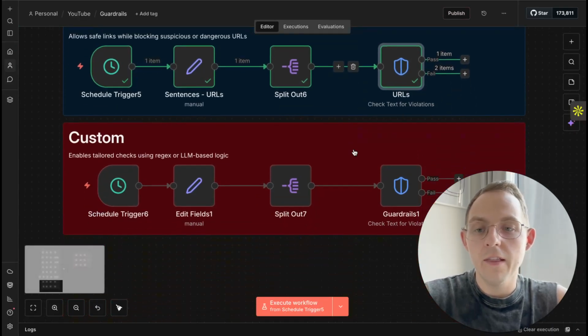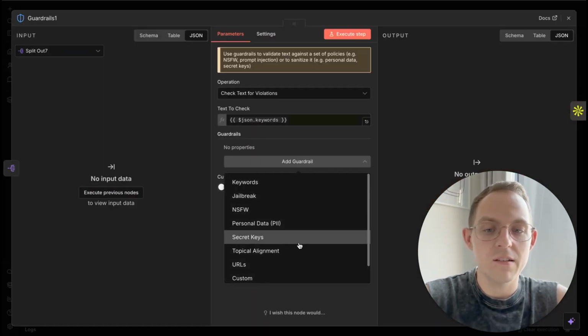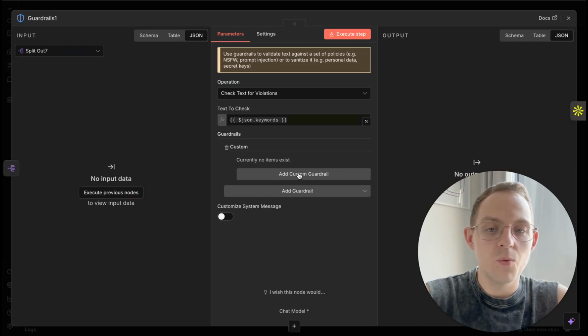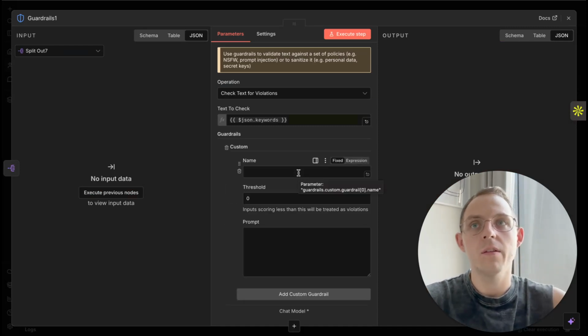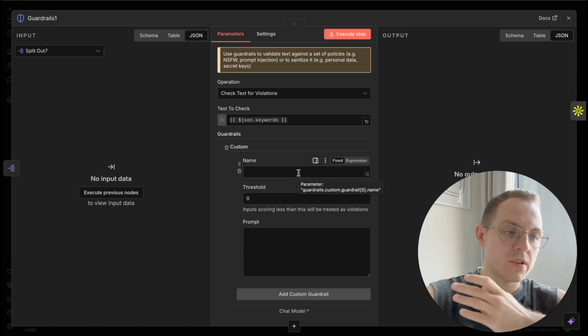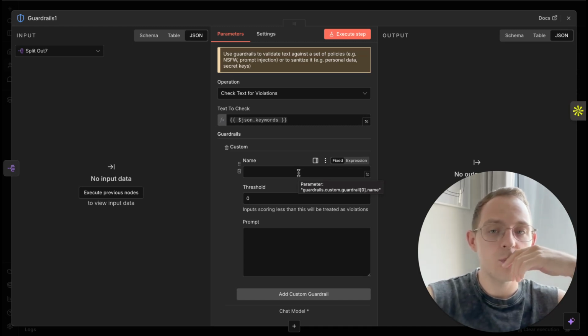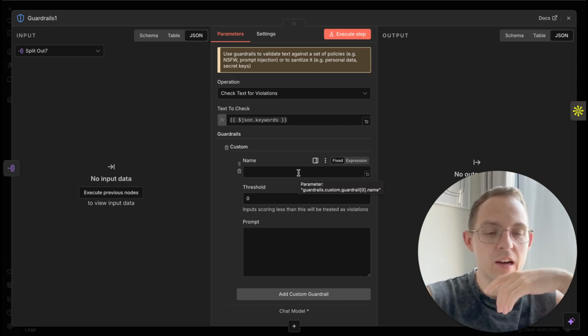So yeah, and the last one is the custom one. I don't have any example, but the custom one is basically what you can adjust based on your specific idea of what you want to block. It will mostly be done with AI on your specific example.